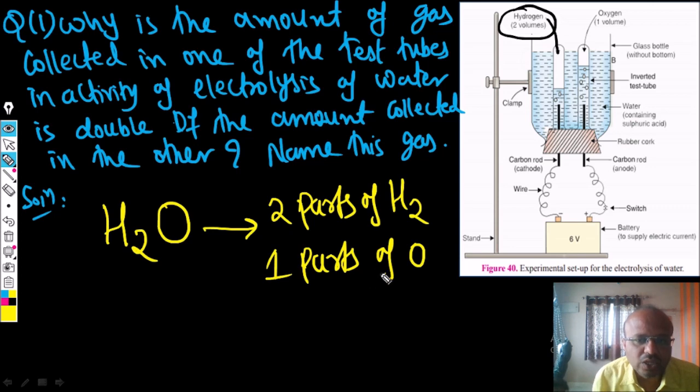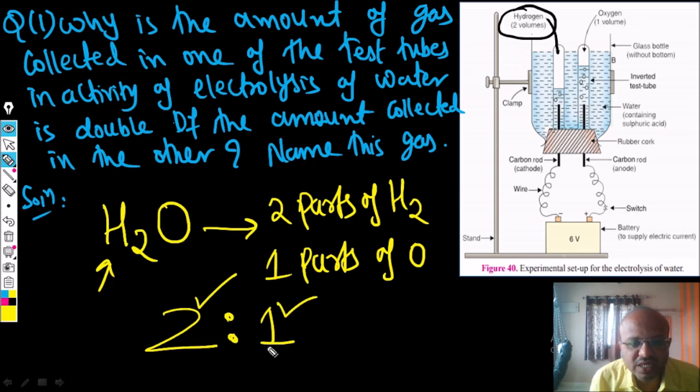So I can say that hydrogen and oxygen are present in water in the ratio 2:1. So during electrolysis, the hydrogen gas will be double the oxygen gas. Because of this reason, in one of the test tubes we get double the gas compared to the other. A very simple answer you have to write here.